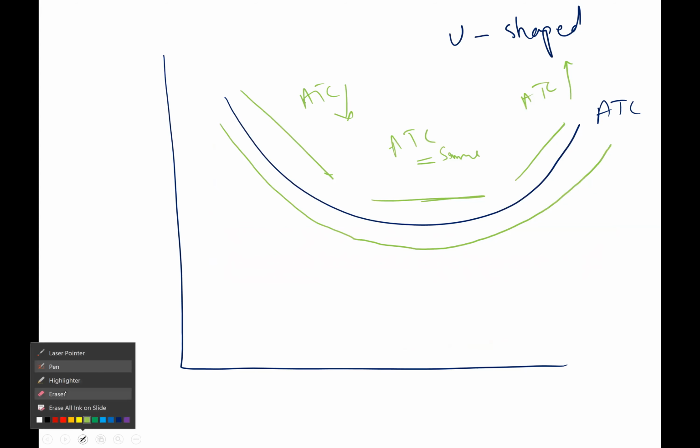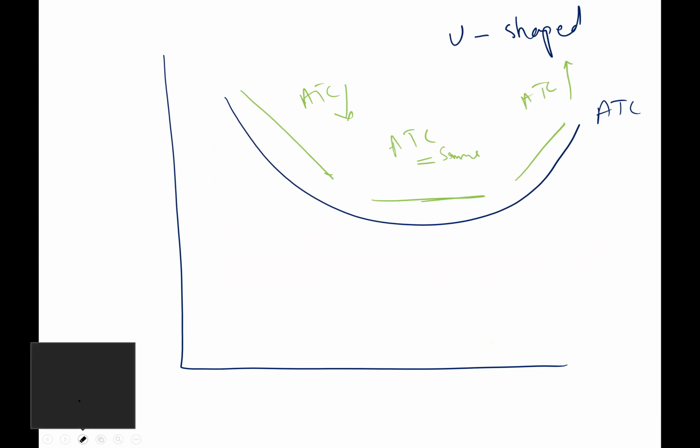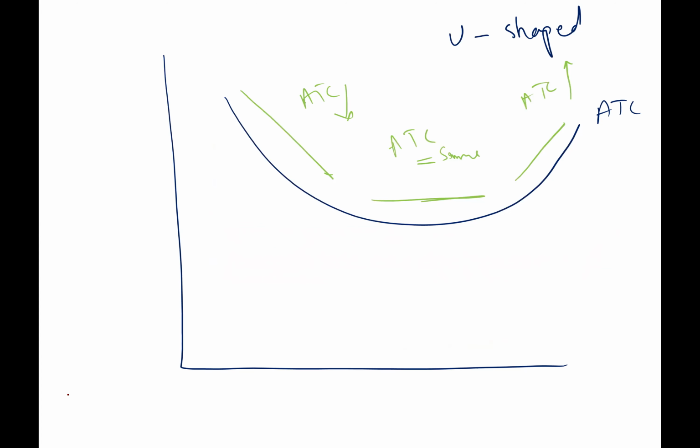Let me just erase this one. Okay. And now, as a businesswoman, what do you want? You want to increase the production, and what is your goal? To maximize profit, right? And we know how we can maximize profit.